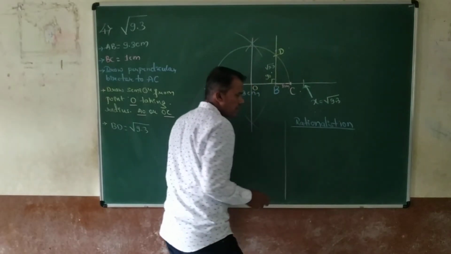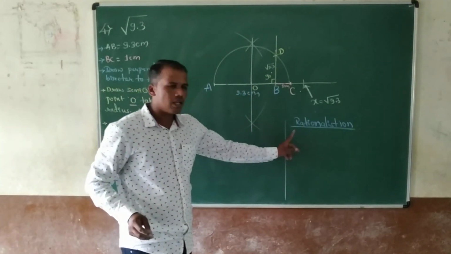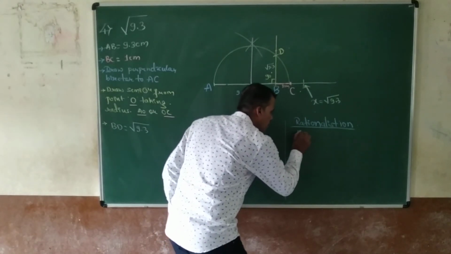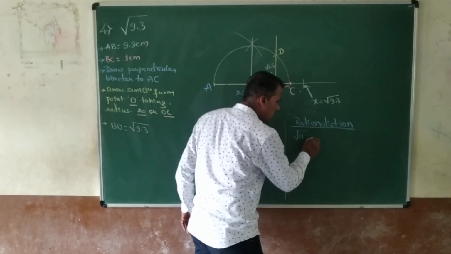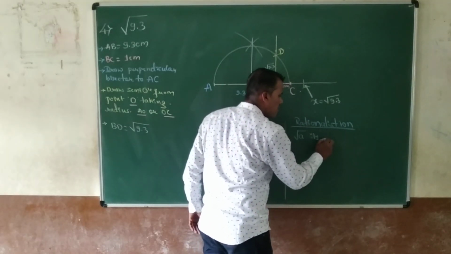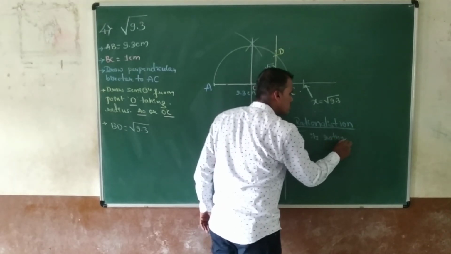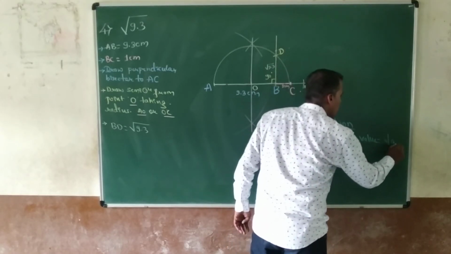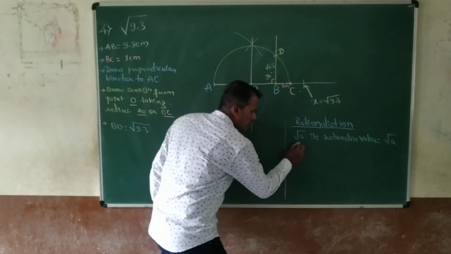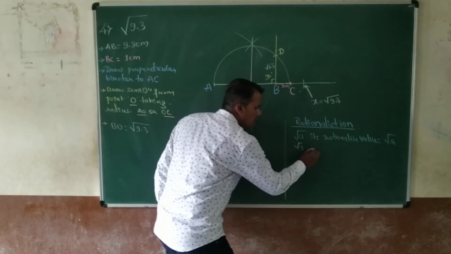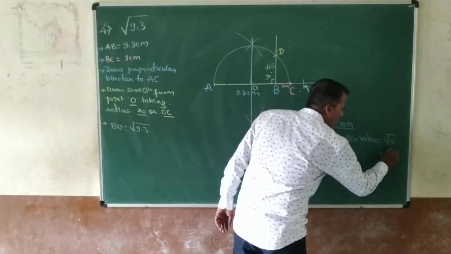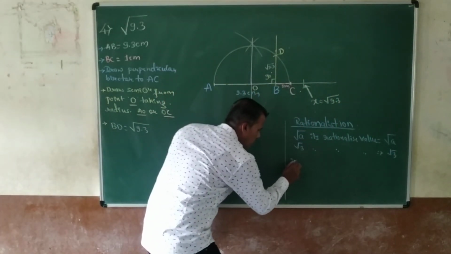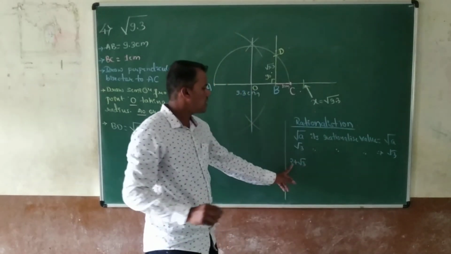If any root is given, for example, the square root of a, then its rationalized value is the square root of a. In other words, if the square root of 3 is given, then its rationalized value is the square root of 3. If two terms are there, for example 2 plus square root of 3, then for its rationalized value you have to change the middle sign: 2 minus square root of 3.